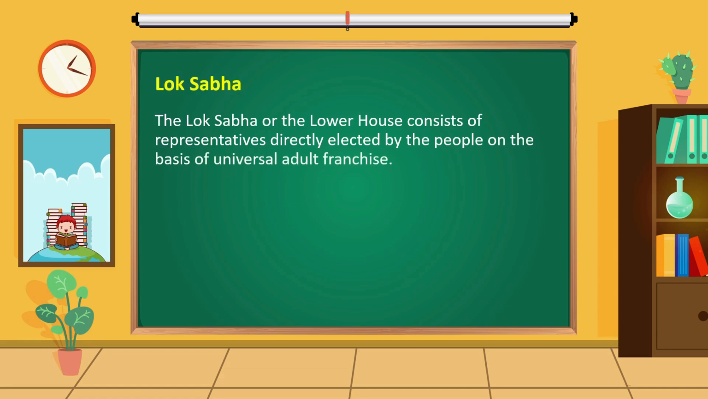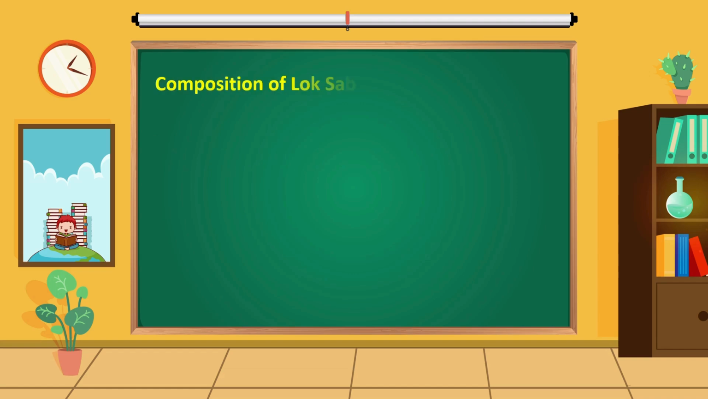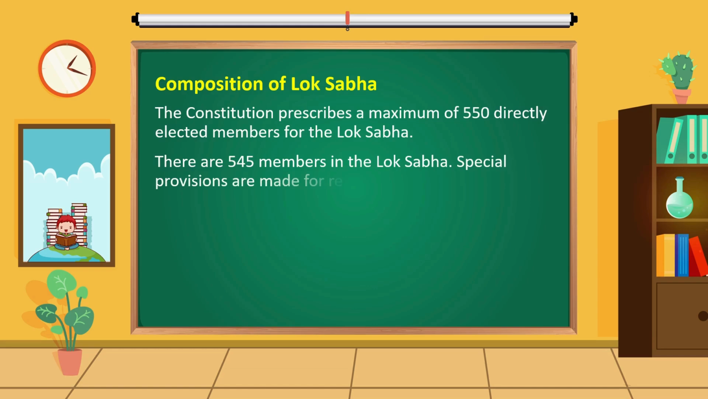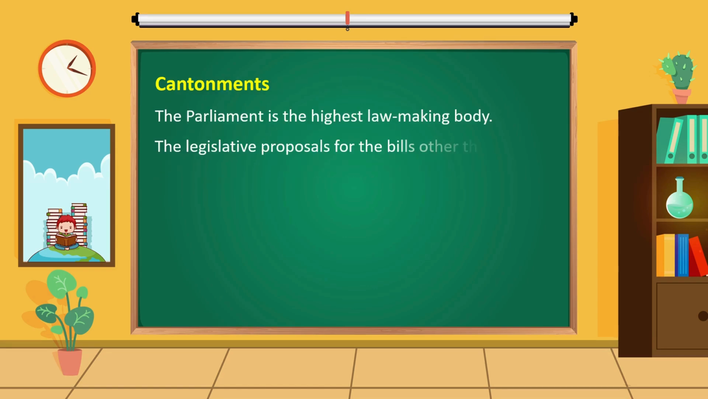Lok Sabha. The Lok Sabha or the Lower House consists of representatives directly elected by the people on the basis of universal adult franchise. Composition of Lok Sabha. The Constitution prescribes a maximum of 550 directly elected members for the Lok Sabha. There are 545 members in the Lok Sabha. Special provisions are made for reservation of seats for the scheduled castes and the scheduled tribes.